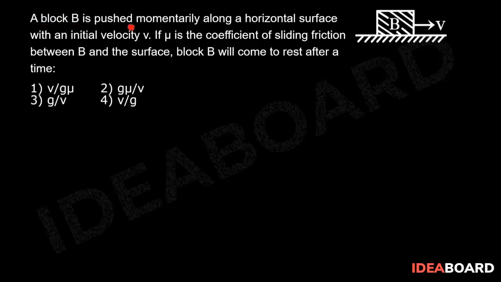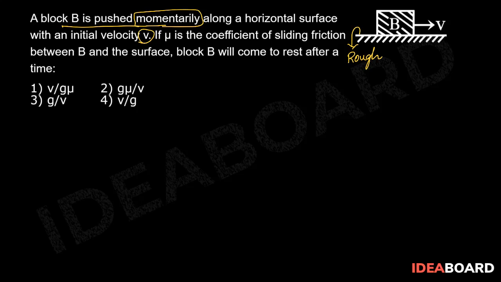A block B is pushed momentarily along a horizontal surface with an initial velocity v. If mu is the coefficient of sliding friction between B and the surface, block B will come to rest after a time. According to the problem, this horizontal surface is rough, and it is said that block B is pushed momentarily along a horizontal surface with initial velocity v.